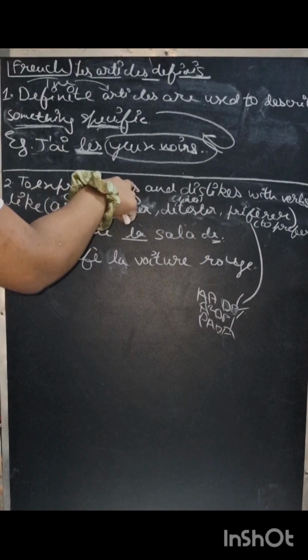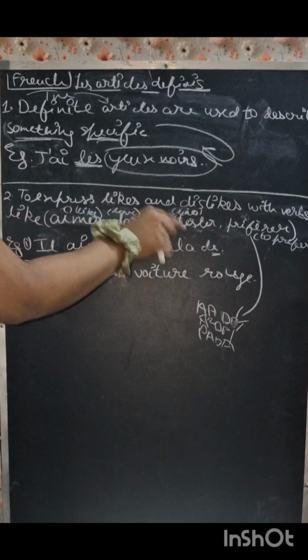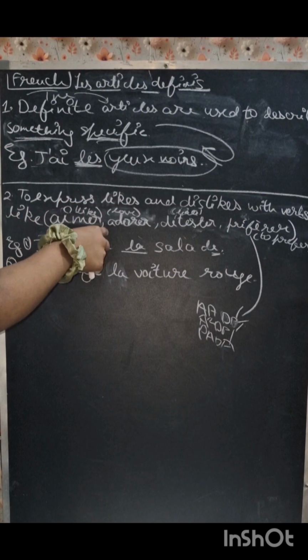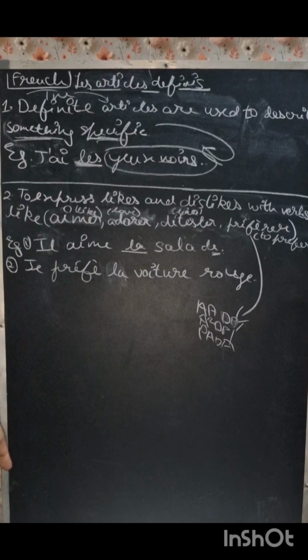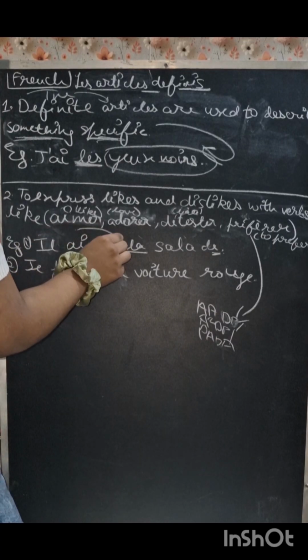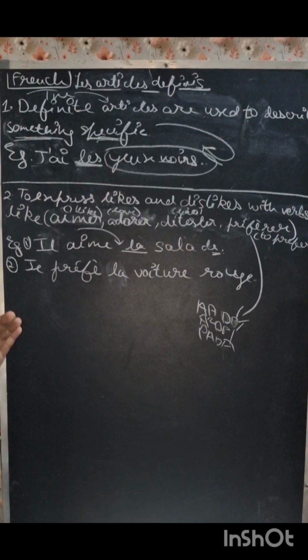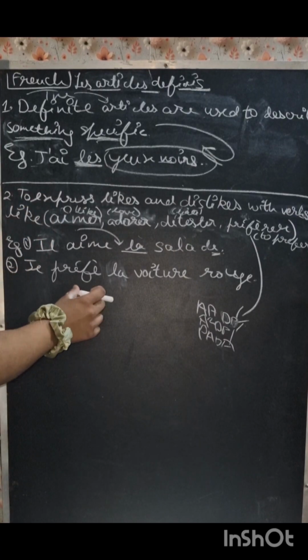It goes with a verb like this. So he likes this, so it goes with a verb, and you don't have to learn this, you just have to remember this. Like aimer, adorer, détester, préférer, you can say ADP or A square DP. So it goes with a verb, so we use la. Now second sentence you can see préférer.